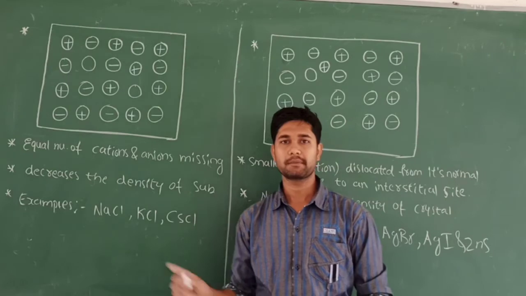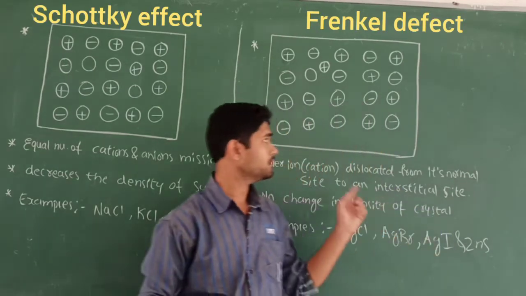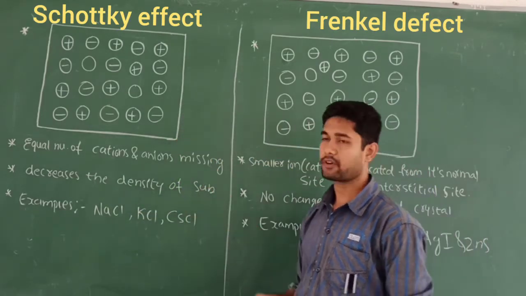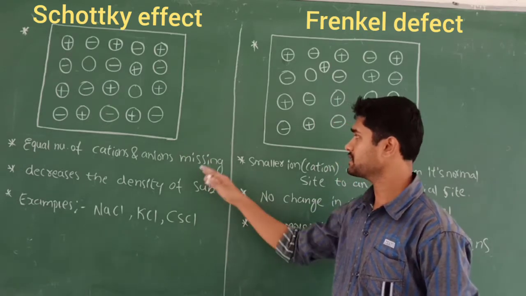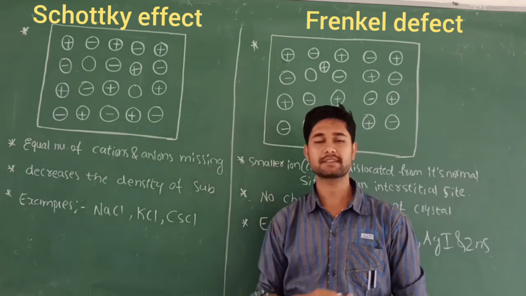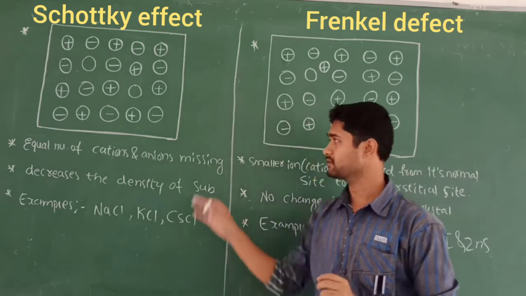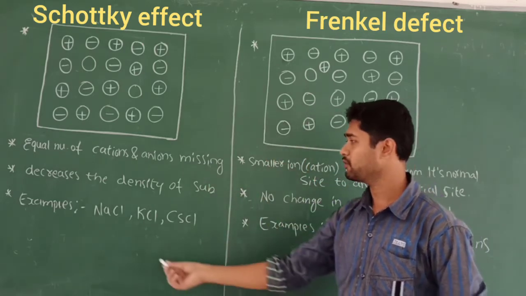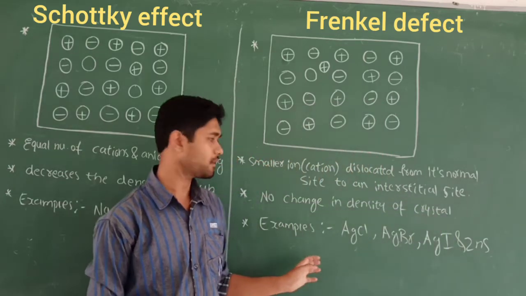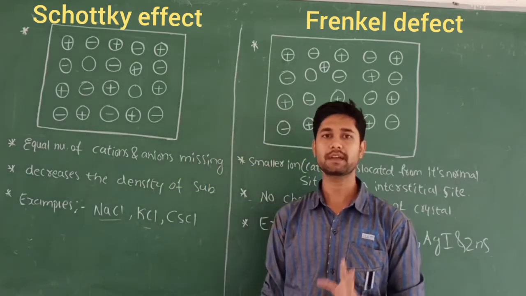Let's discuss the remaining two defects. Those are very important. These are called Schottky defect and Frenkel defect. Let us study them simultaneously. These two defects are shown by ionic solids, whereas vacancy defect and interstitial defect are shown by non-ionic solids. These come under ionic solids because, when you look at the examples, such as salt formation, these are ions. So that's why these two defects are shown by ionic solids.